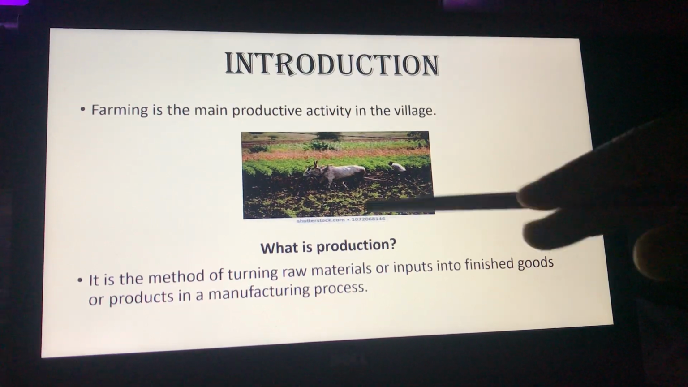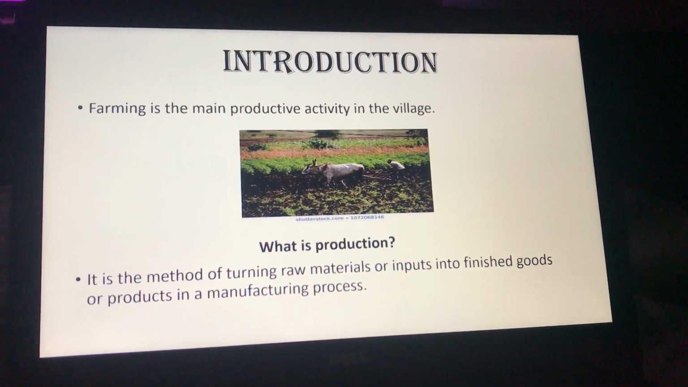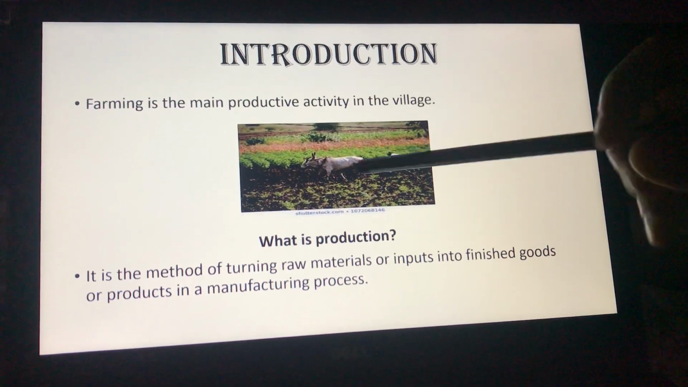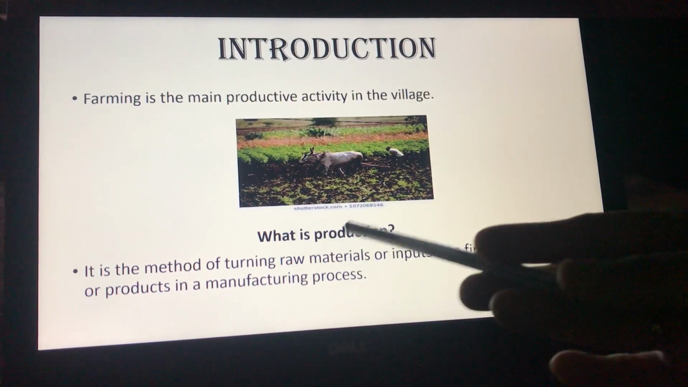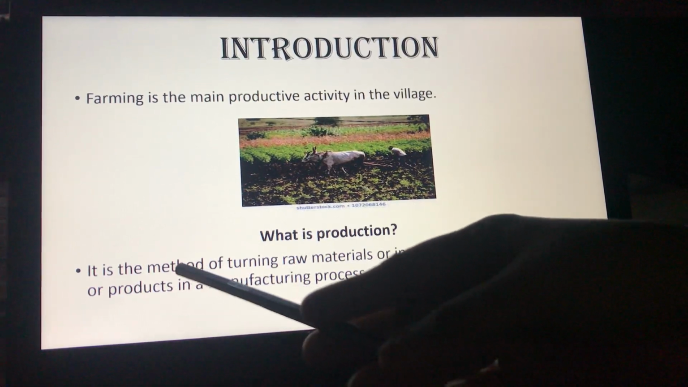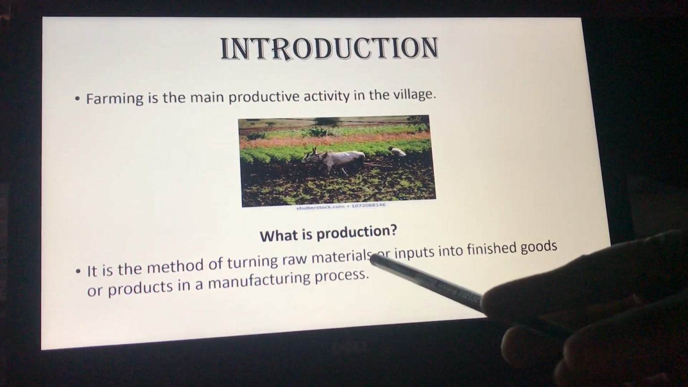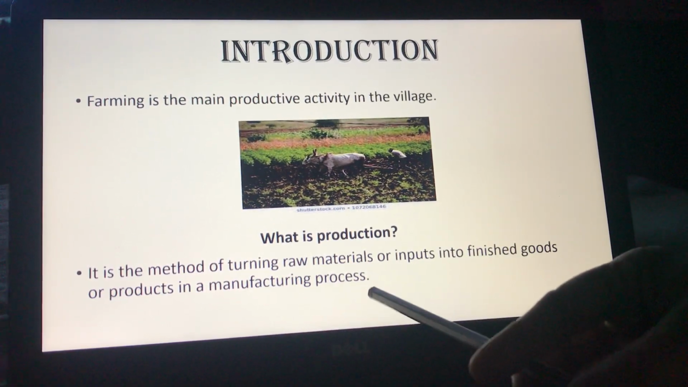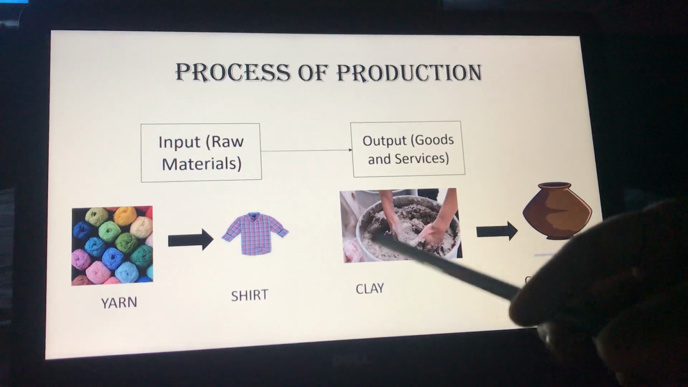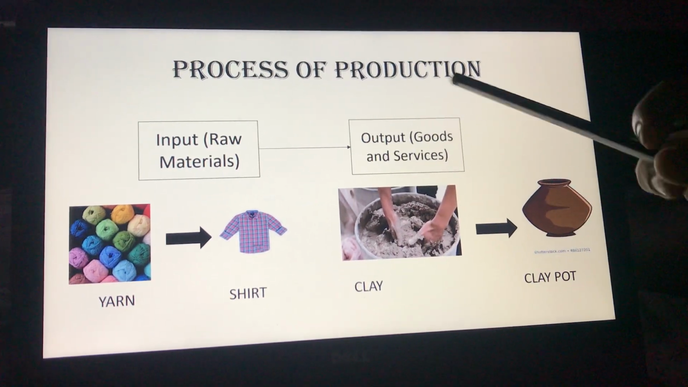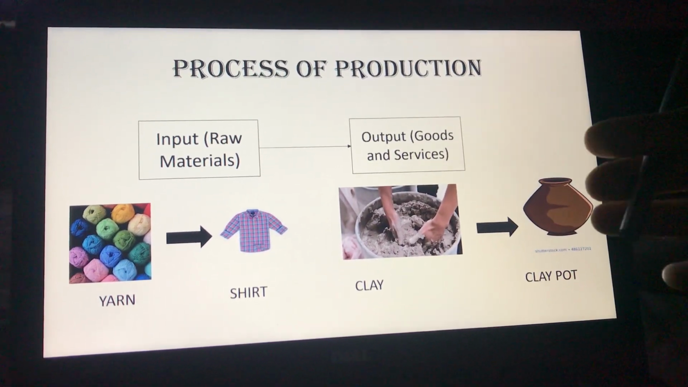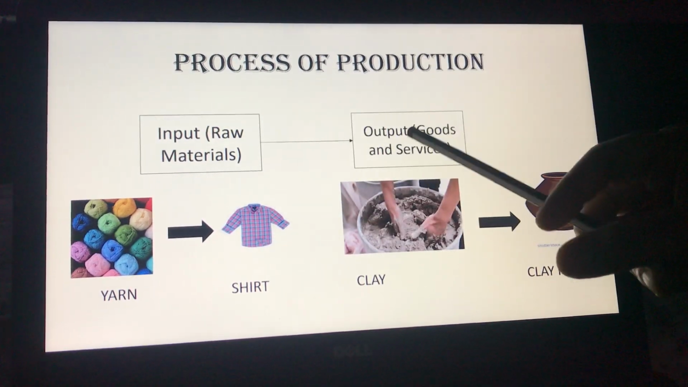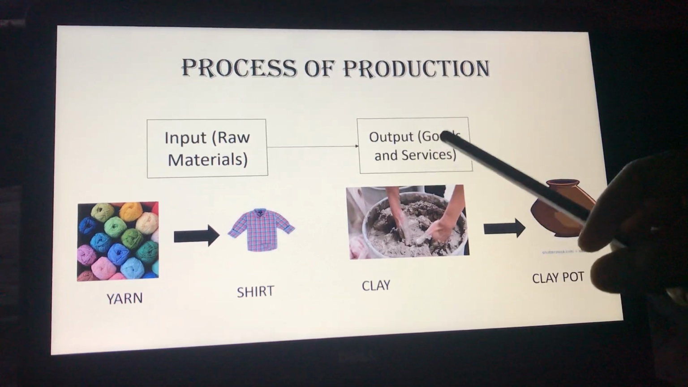In fact, India is a land of villagers, and 70% of the people are engaged in farming as a productive activity. Now the question comes up, what is production? Production is the method of turning raw materials or inputs into finished goods or products in a manufacturing process. In simple words, the process of production is one by which the input or the raw materials are transferred into output, that is the goods and services.